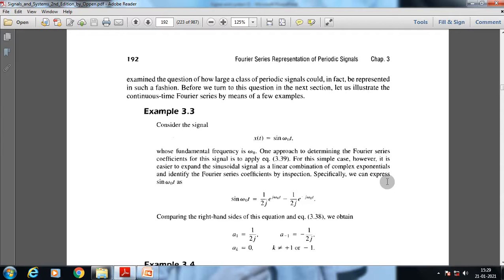As we know, the value of a is 0, so the phase response of the signal will be infinity. The constant coefficients of this signal will be 0 for any value other than plus 1 and minus 1. Only at plus 1 and minus 1 do we get a specific constant coefficient. So using the Fourier series representation, we can analyze the whole signal.